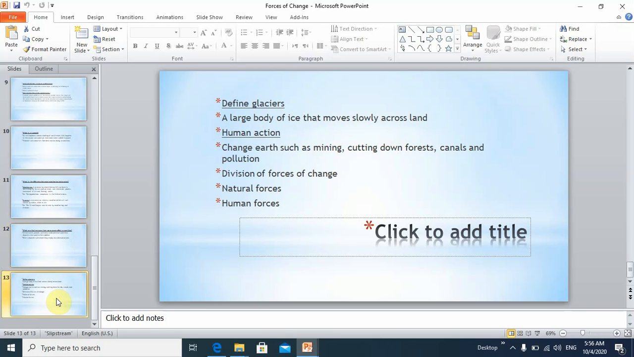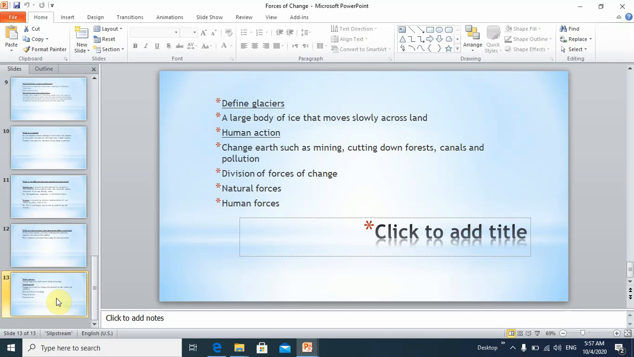Define glaciers: a large body of ice that moves slowly across the land. We also have other forces such as human actions, which change Earth, such as mining, cutting down forests, digging canals, and also pollution.